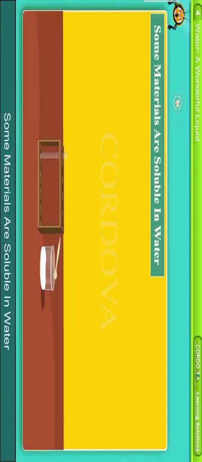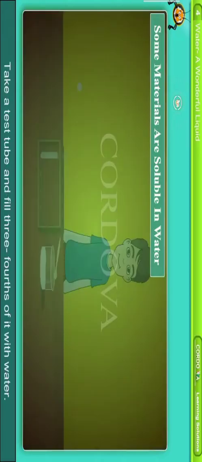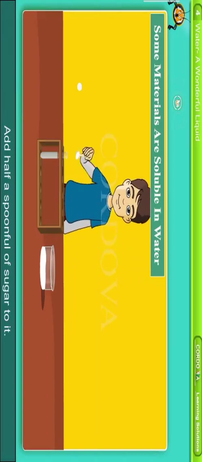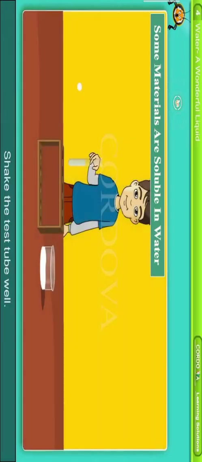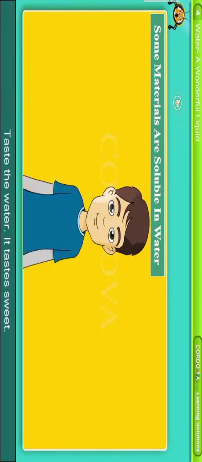Some materials are soluble in water. Take a test tube and fill 3/4 of it with water. Add half a spoonful of sugar to it. Shake the test tube well. We find that sugar has disappeared. Taste the water. It tastes sweet. This is because sugar has dissolved in it. So, we say that sugar is soluble in water.